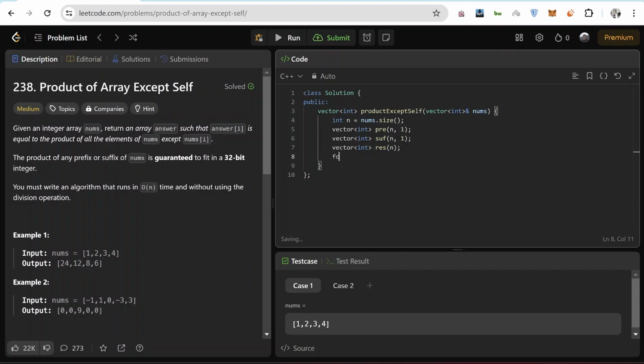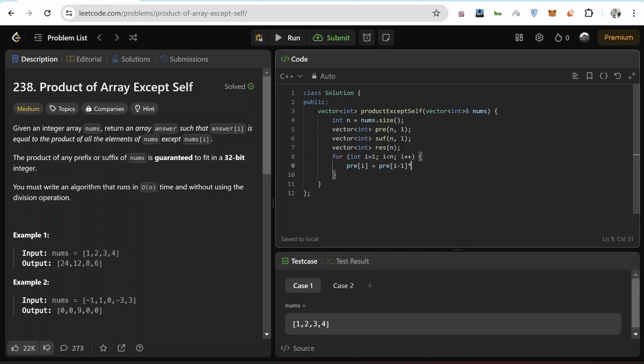Now let's create the prefix array. So I'll start from the first place, go to the last, and what did we discuss? How we will calculate the prefix at any index. We'll multiply the previous index with the previous value.